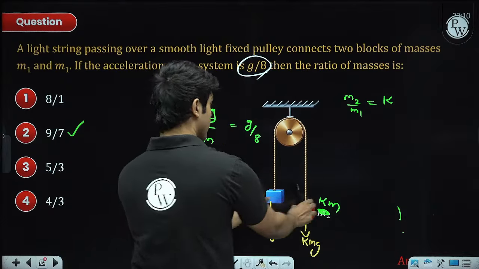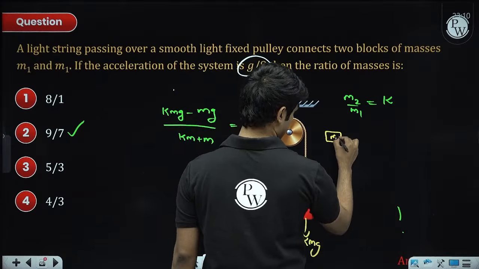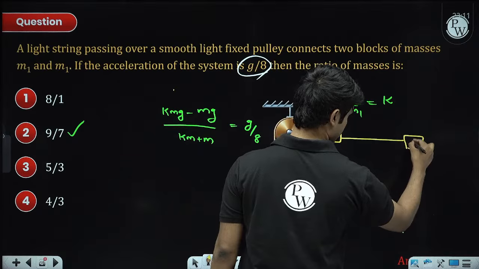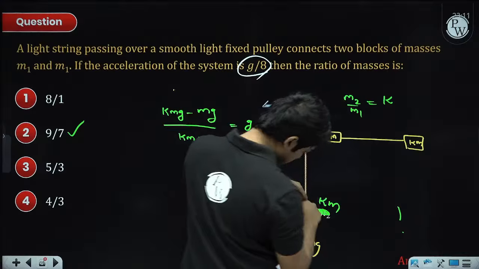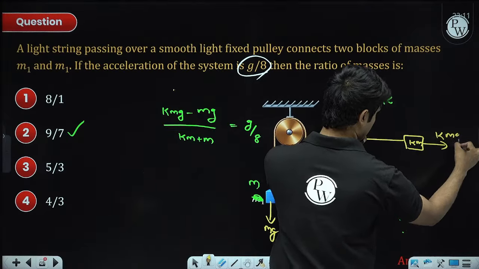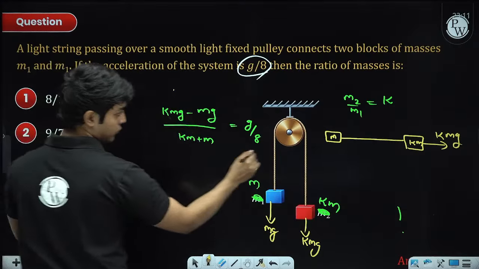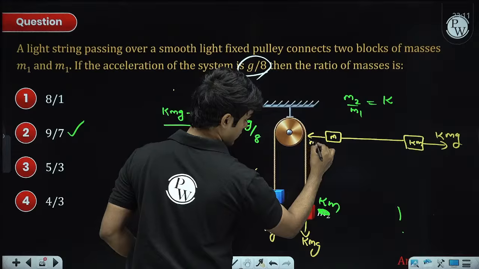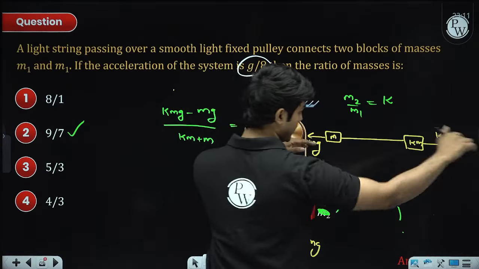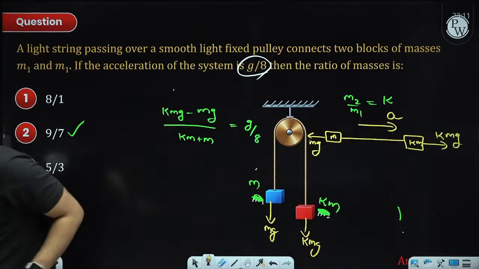If you open it up into a horizontal train, the m will be like this, then we'll have a km like this, but this down kmg becomes a right kmg, and this down mg we opened up like this, so this is towards the left. Now we'll say the train has some acceleration a, and we can apply it once again.